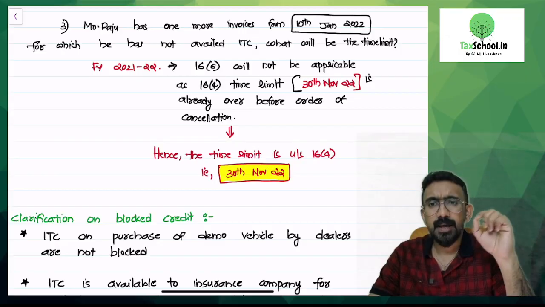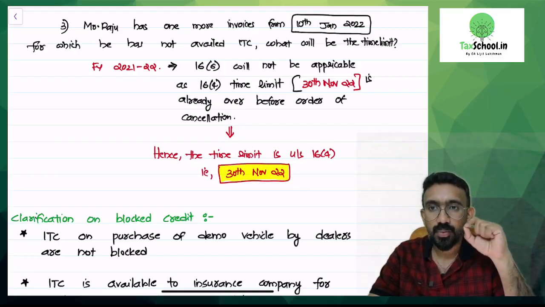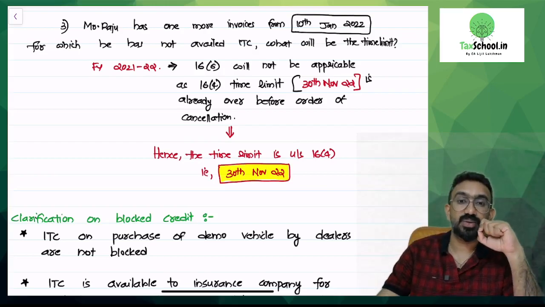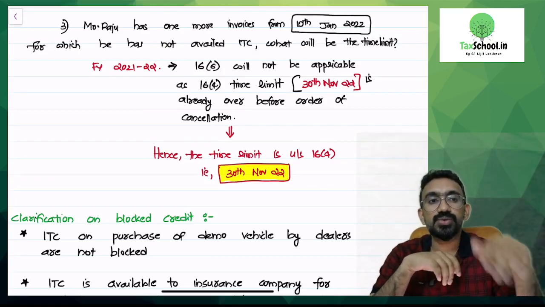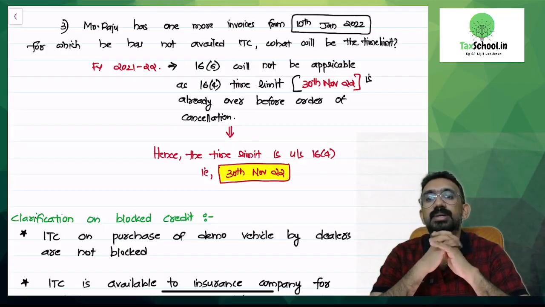What is the third case? Mr. Raju has one more invoice from 10th January 2022 for which he has not availed ITC. What will be the time limit? There was another old invoice, but he did not take ITC yet. Can he use this provision and then take the ITC now is the question that I have.